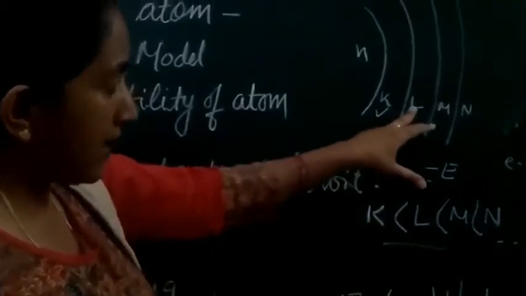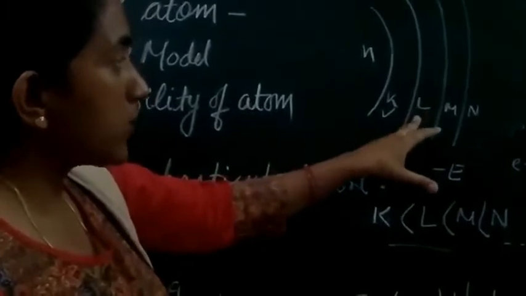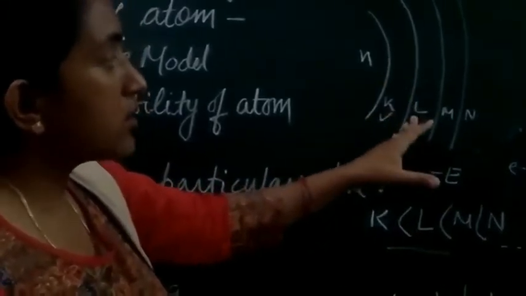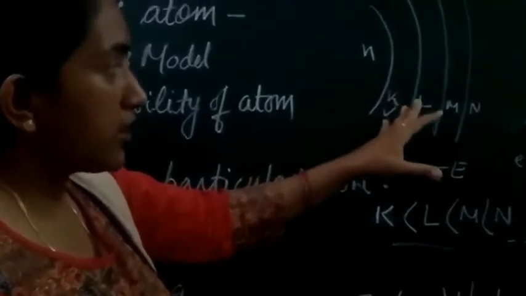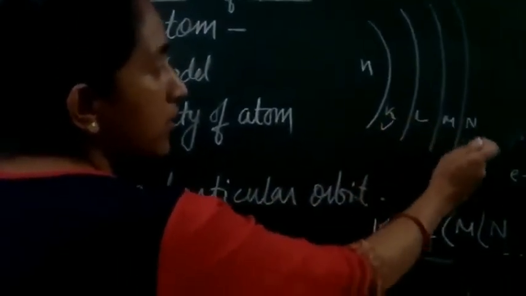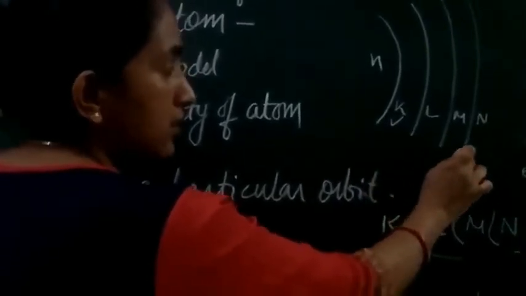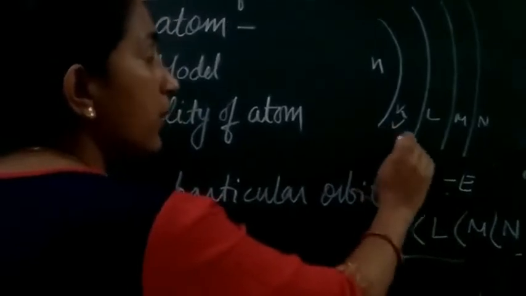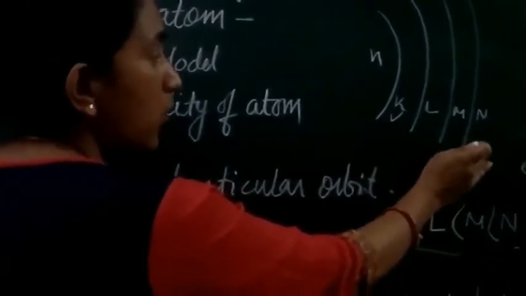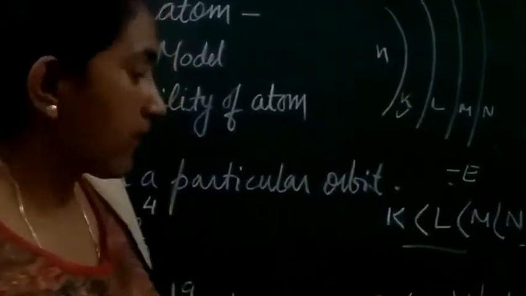When the electron is at the L shell compared to the K shell, it will experience less force of attraction, hence more energy will be associated with it. In the same way, as we move away from the nucleus, the energy is going to increase. Though it is in negative form, it is going to increase. So N is going to have more energy compared to the K shell.